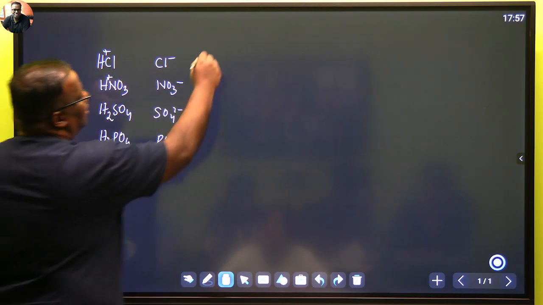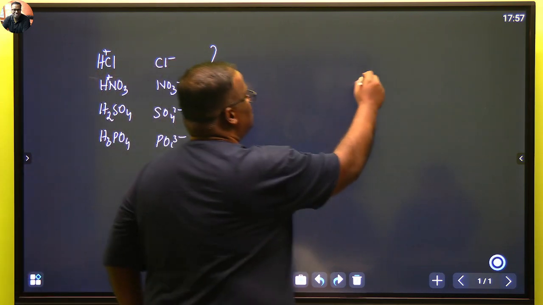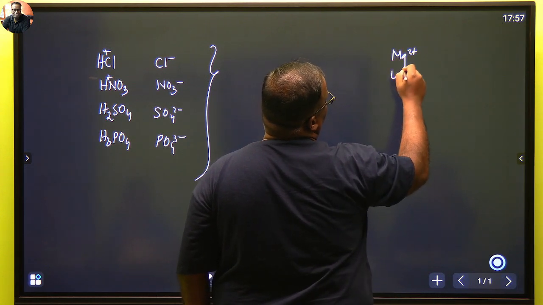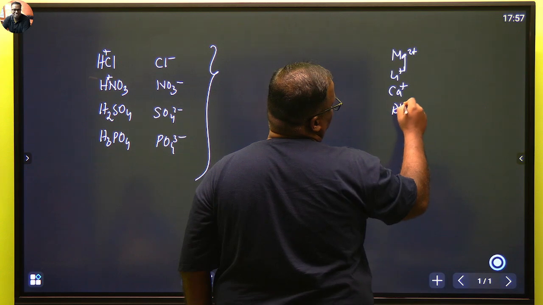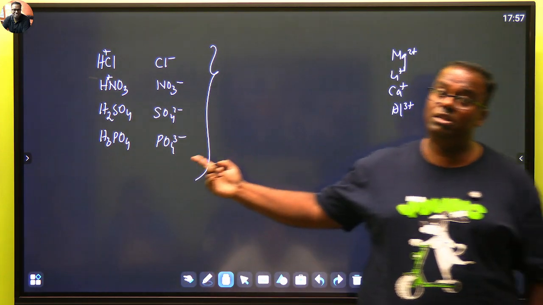Okay? What is the only non-metallic polyatomic cation? All metallics are cations. Don't you believe it? Magnesium 2 plus, lithium 1 plus, calcium 2 plus, aluminium 3 plus. All metals are cations. All non-metals are anions.